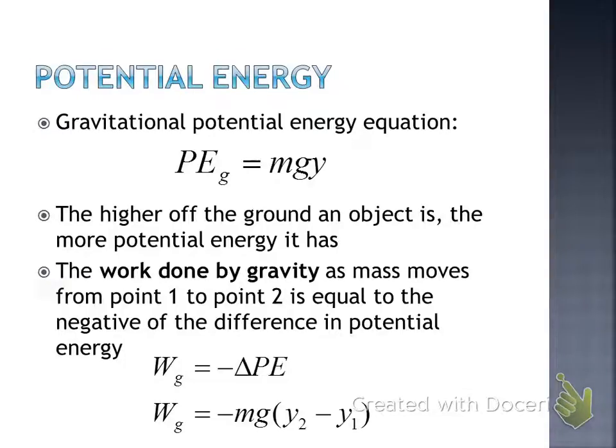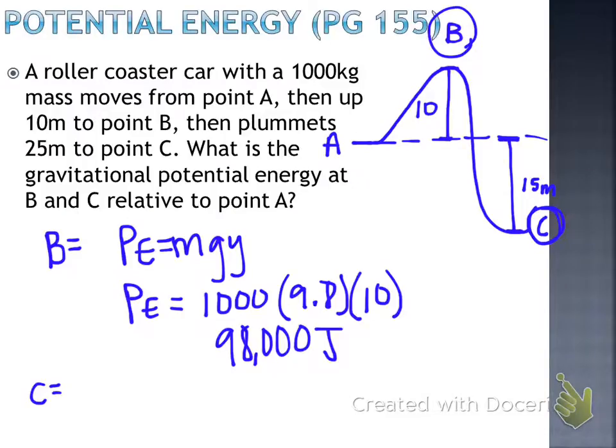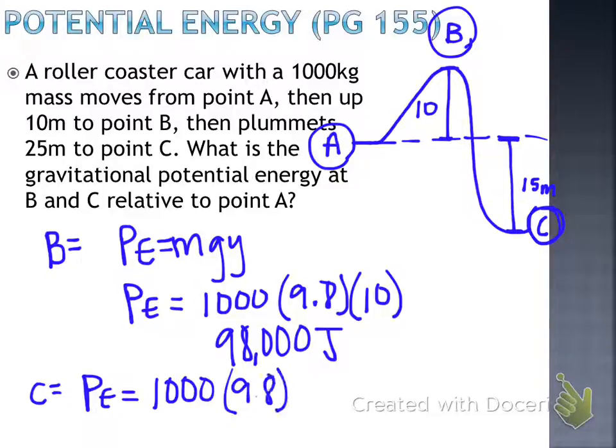Okay. So work again is equal to a change in potential energy. So mg times y1 minus y2. Here we can abbreviate that problem a little bit because there's no square that's going to throw us off. At point B we went up, which means we gained potential energy. If we went from A to point C, we're going in the downward direction, which means we lose potential energy. We're still saying m times g times y, which would in this case be negative 15, right? Because we're landing 15 meters below where we started.